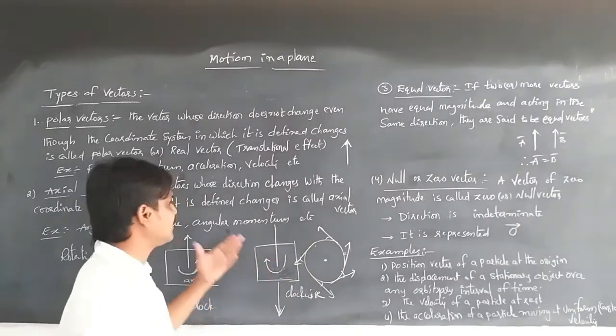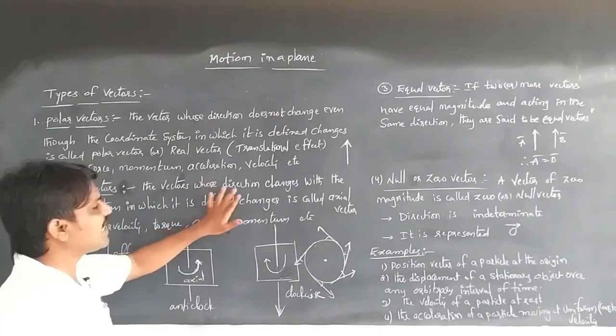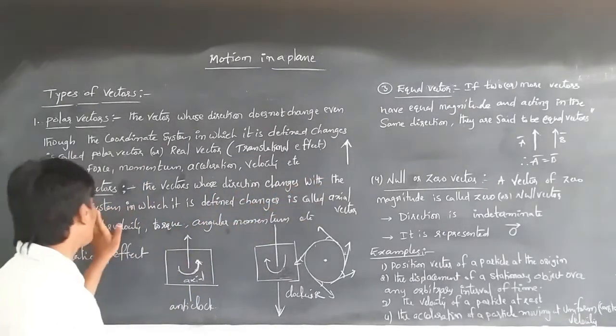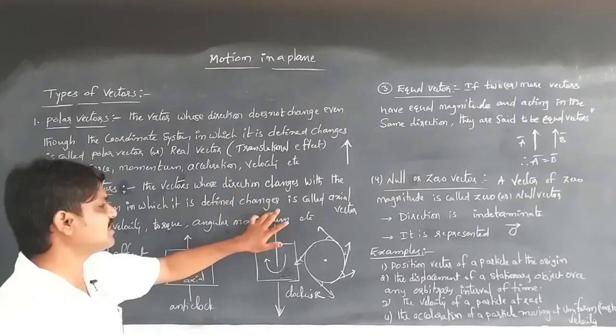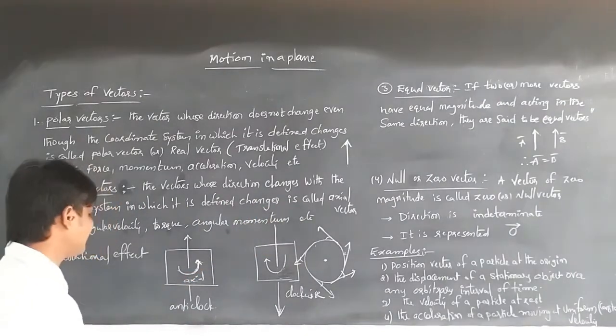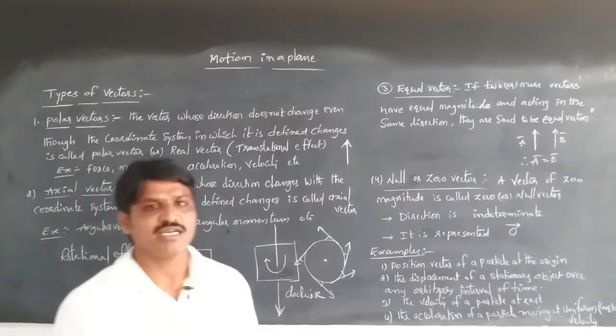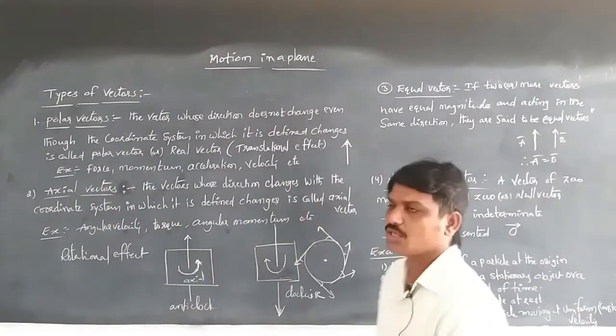So we can say that a vector whose direction changes with the coordinate system in which it is defined is called an axial vector. It depends on the rotational effect.